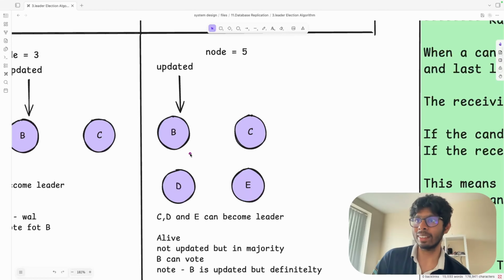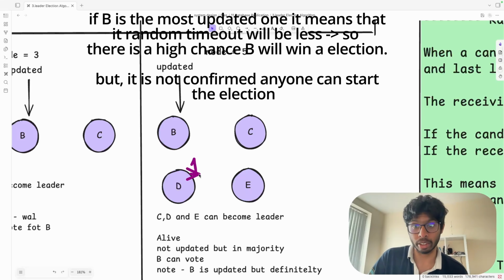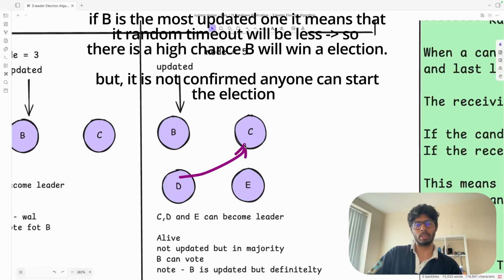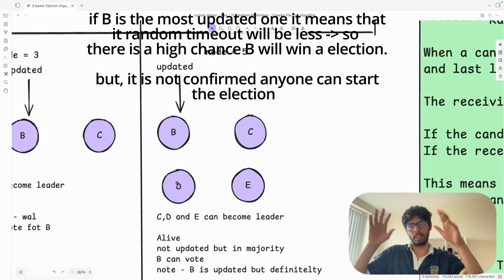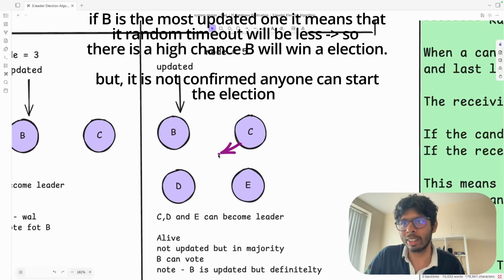So now D got one vote from itself. B didn't give. So D, the count is still 1. D will ask for the vote from C. C will definitely give because D and C are equal right now, and in the equal situation, C can give the vote. Perfect. D is now on 2.